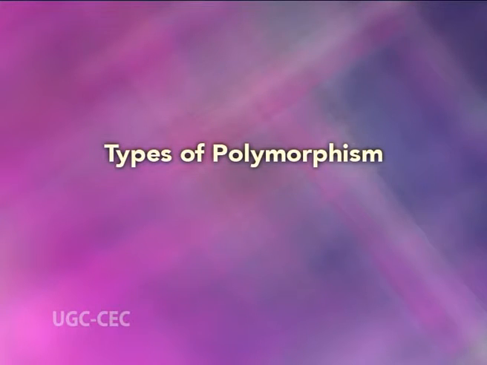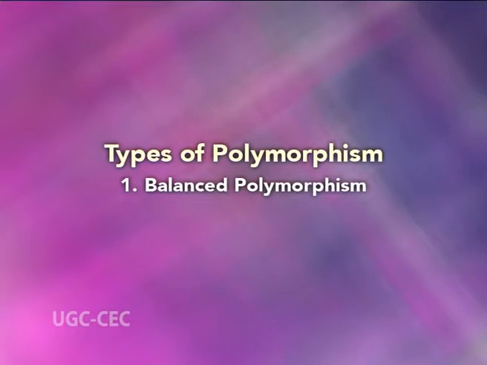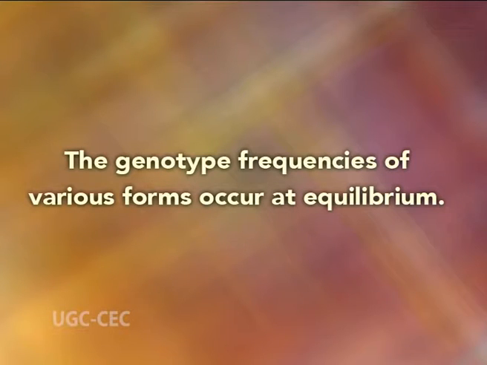Now, types of polymorphism. There are two types of polymorphism that have been identified in the population. First, balanced polymorphism and second, transient polymorphism. Balanced polymorphism. In this type of polymorphism, individuals with two or more forms coexist in the same population of a species in stable environment and show almost constant ratio. It means that in a population showing balanced polymorphism, the genotype frequencies of various forms occur at equilibrium.